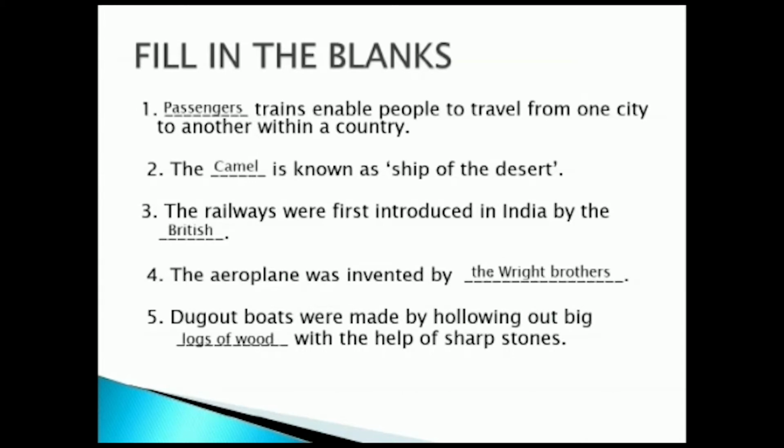Once again, I just repeat the first five fill-ups. Passengers train enable people to travel from one city to another within a country. The camel is known as the ship of the desert. The railways were first introduced in India by the British. The aeroplane was invented by the Wright brothers. Dugout boats were made by hollowing out big log of wood with the help of sharp stones.